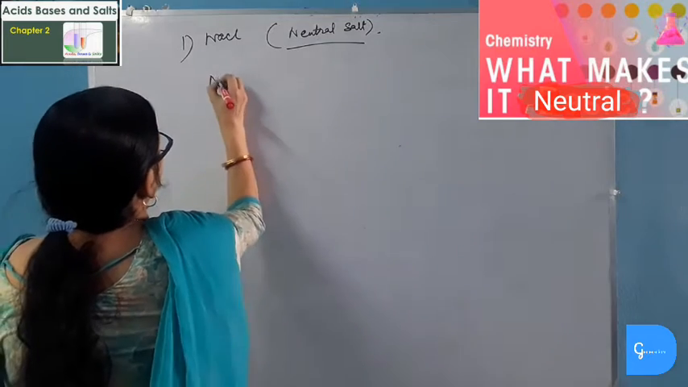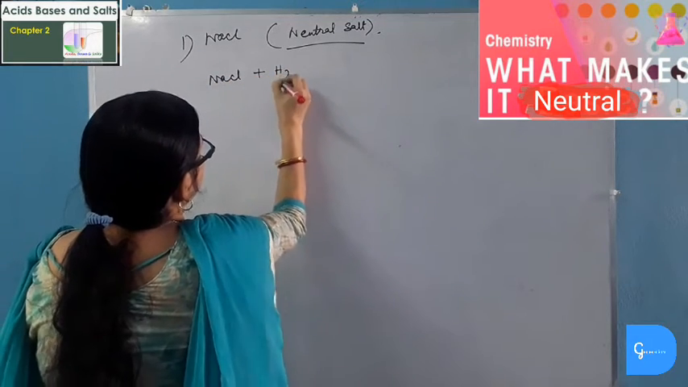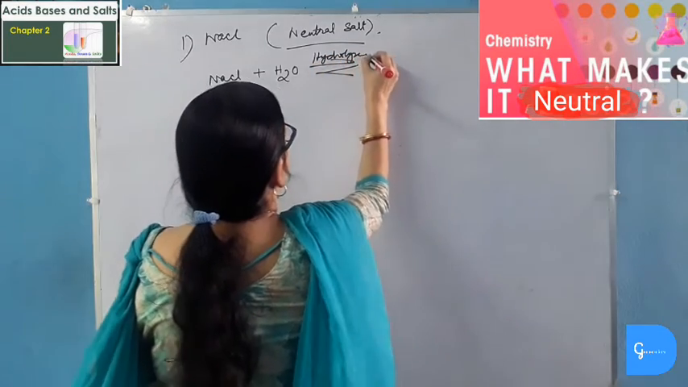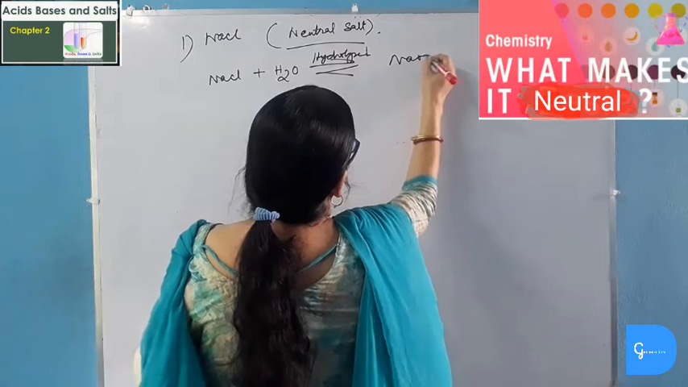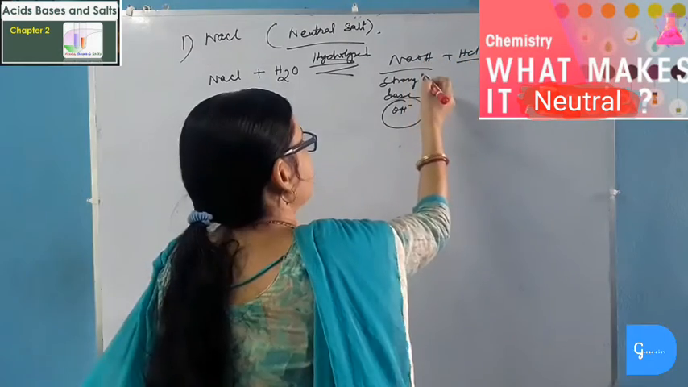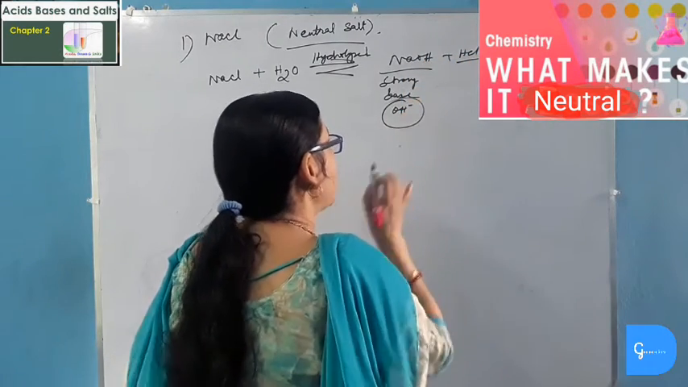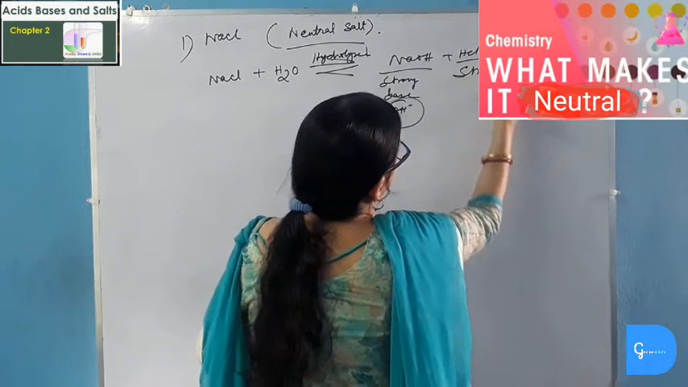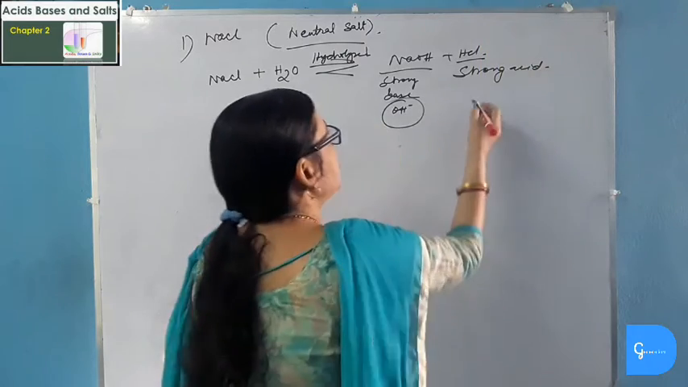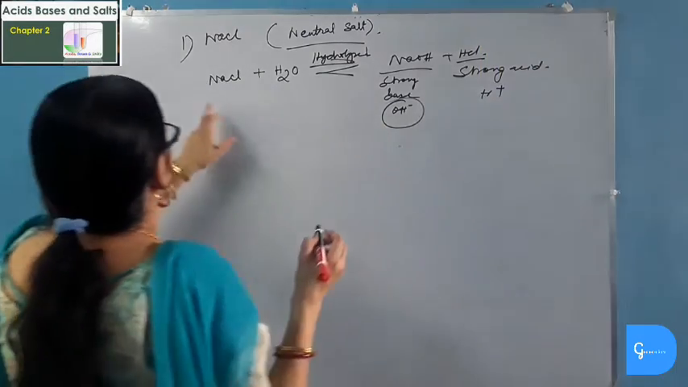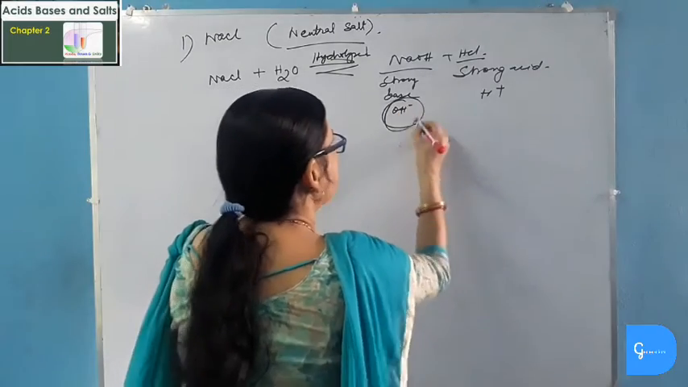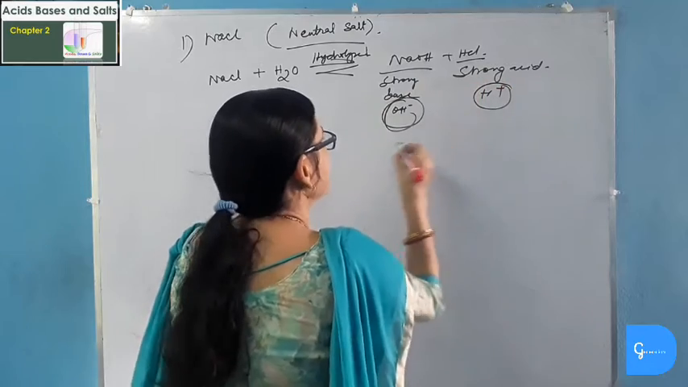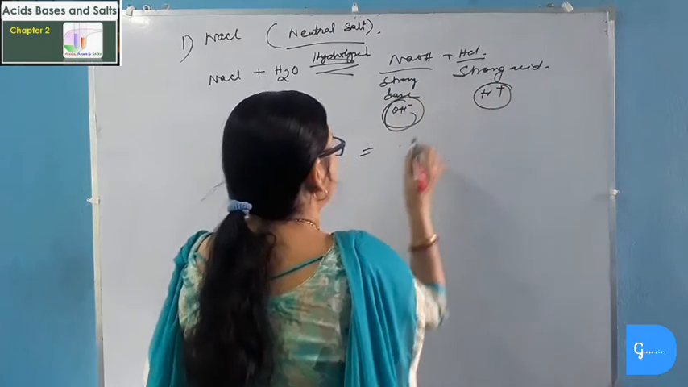When sodium chloride is dissolved in water or it is hydrolyzed, then we get sodium hydroxide and hydrochloric acid. Sodium hydroxide is a strong base and it will be ionized completely to give hydroxide ion, and hydrochloric acid is also a strong acid and it will also be ionized completely to produce hydrogen ion. Now in the solution of sodium chloride, the concentration of hydroxide ion and the concentration of hydrogen ion are equal because both are strong base and strong acid. Thus, the salt formed by strong base and strong acid is neutral.